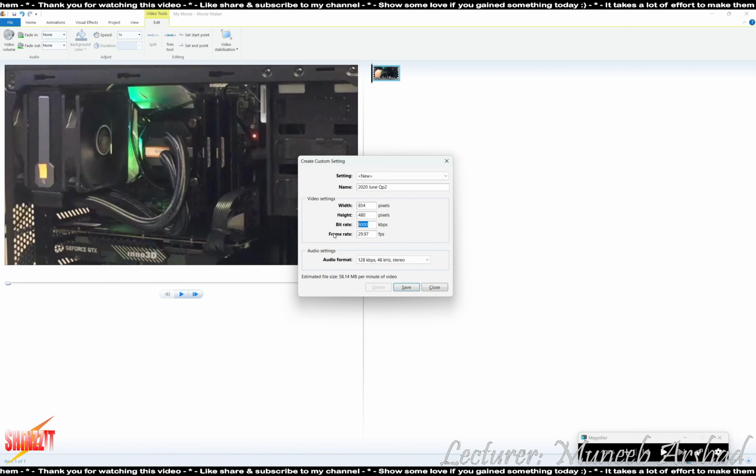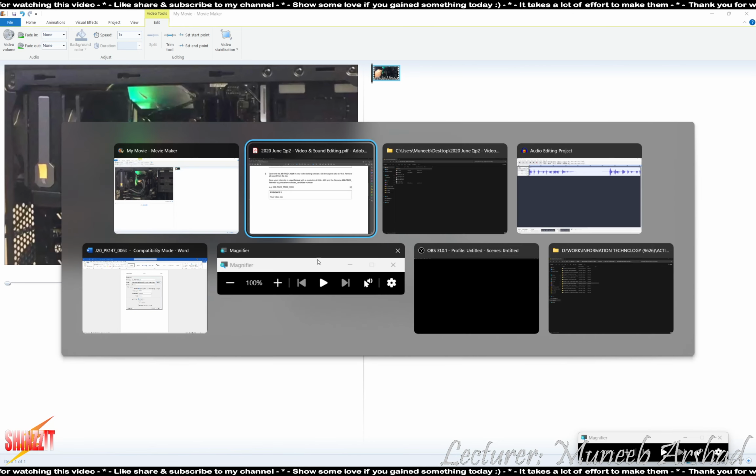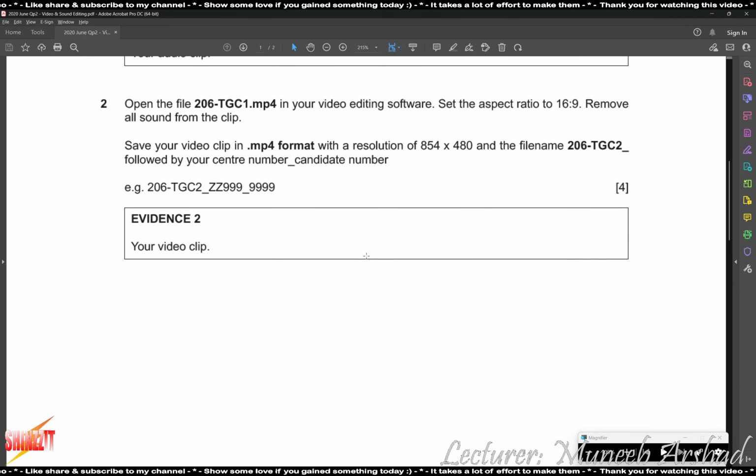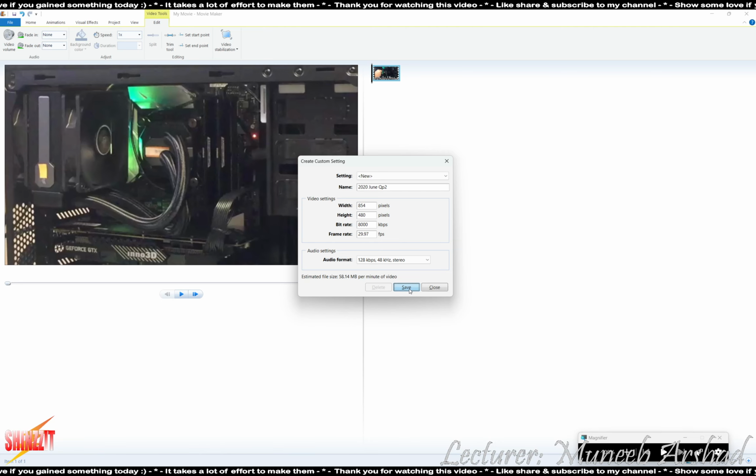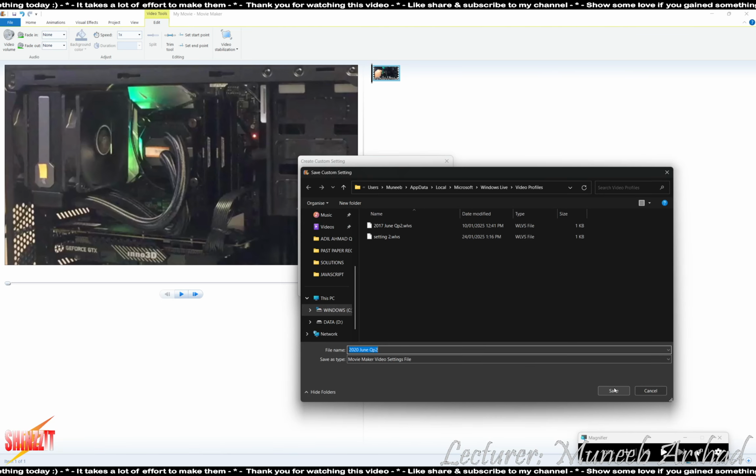The bit rate can be the same, the frame rate can be the same. They have not provided any information related to the audio setting, and the file name needs to be this when you export. So we just click on save. Whichever pop-up box comes up, you are to save the setting because this is going to be your video profile. You're going to save it over here.